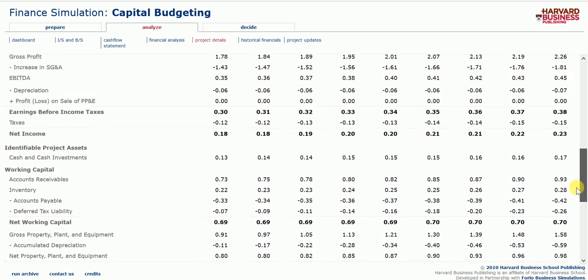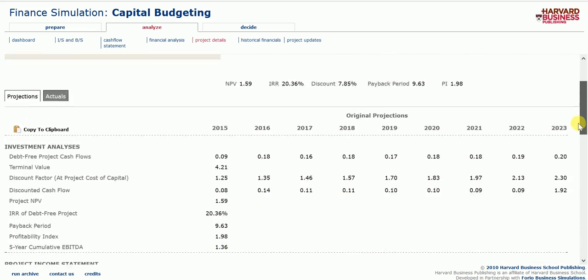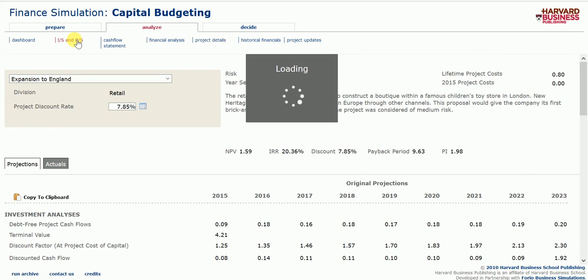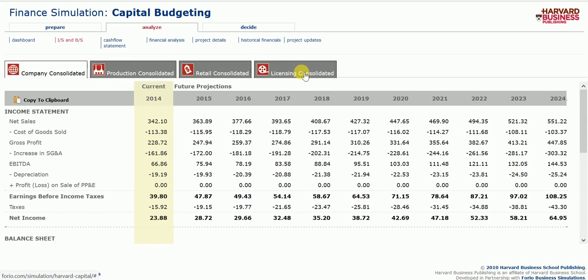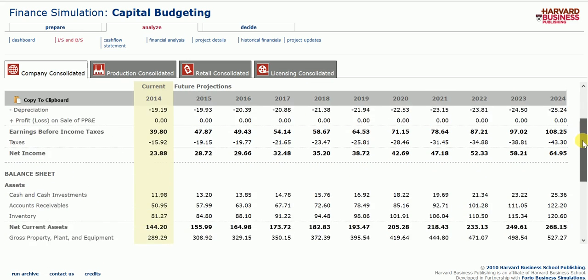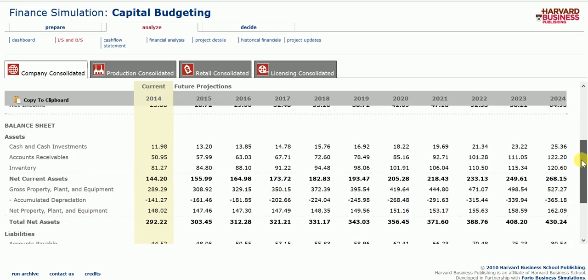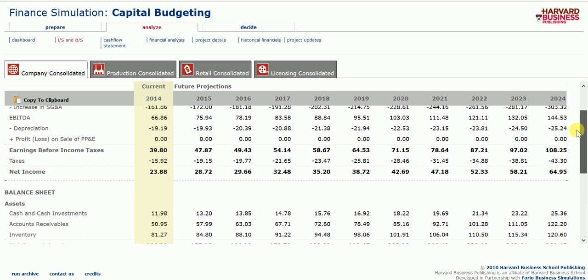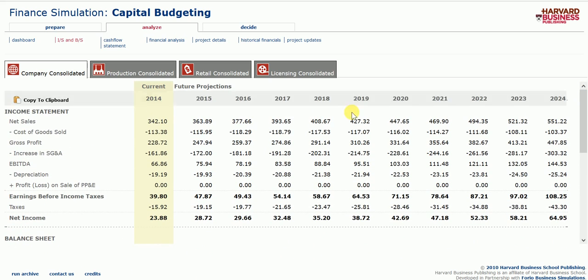One other thing we also want to look at is to go to the income statement and balance sheet tab. And I look at the company consolidated tab because it gives me my numbers as a whole to see how the entire company is doing in each department. So what we want to look at is the gross profit.